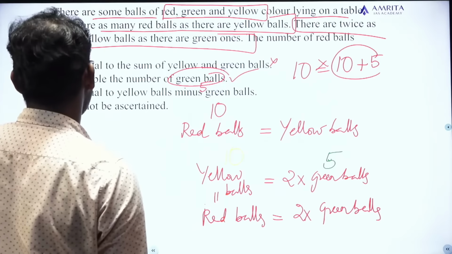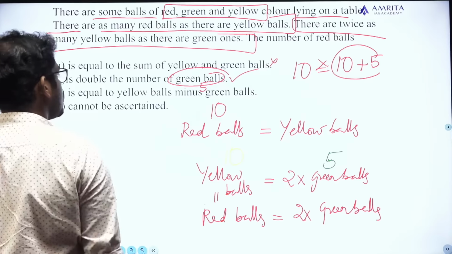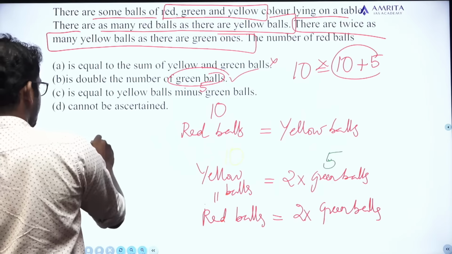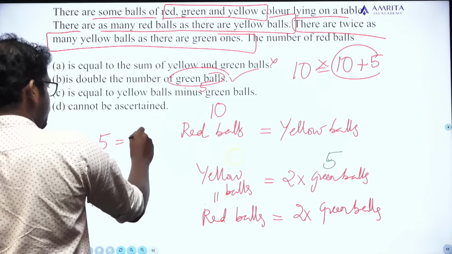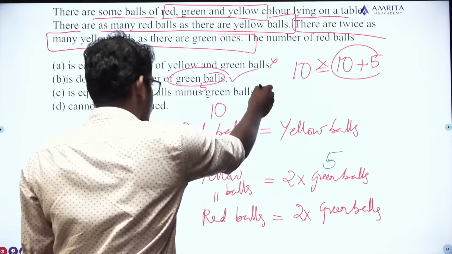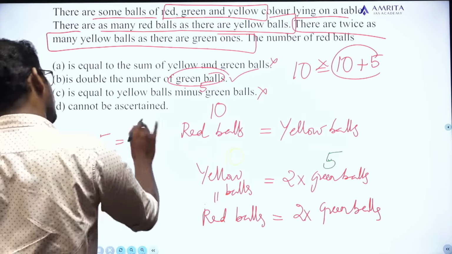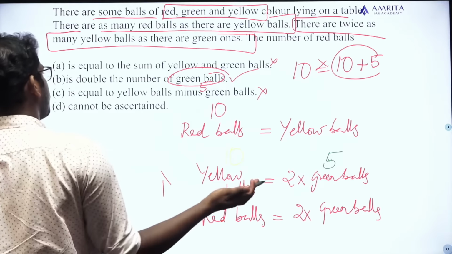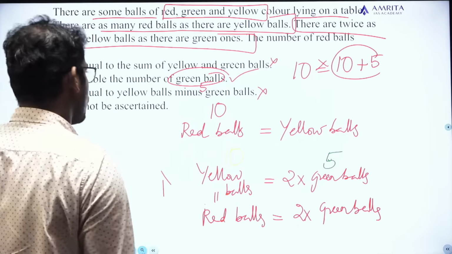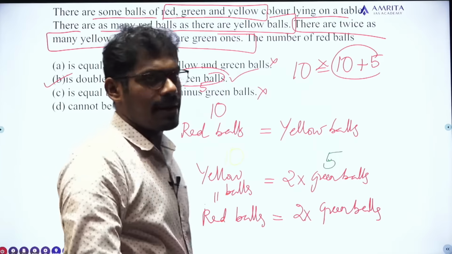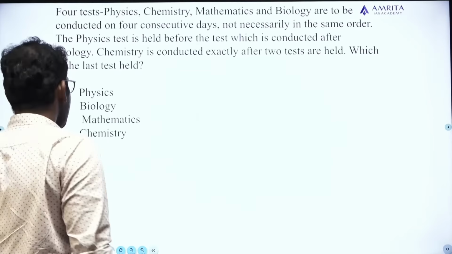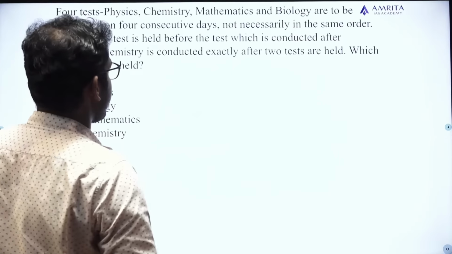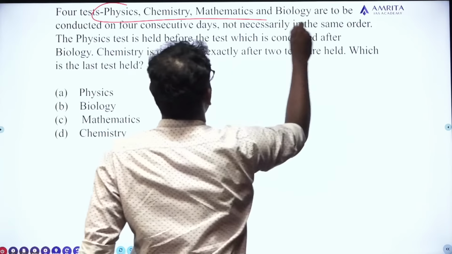Let's check the other options also. The number of red balls is equal to yellow balls minus green balls. See, actually the number of yellow balls is 10, green balls is 5, so 10 minus 5 is 5. No, the number of red balls is not 5. So this is also not correct. Cannot be ascertained? It can be ascertained. The number of red balls is twice the number of green balls, and the answer for this question is option B. Clear? Okay.